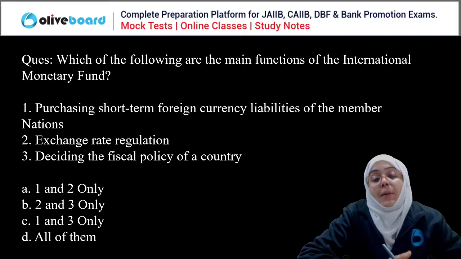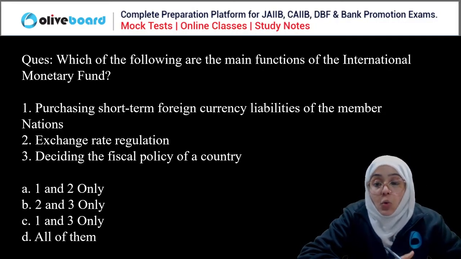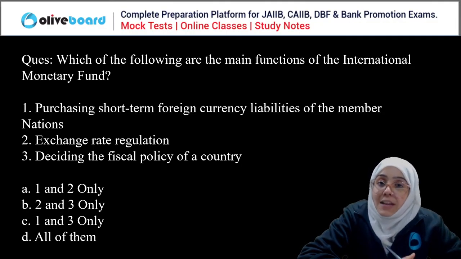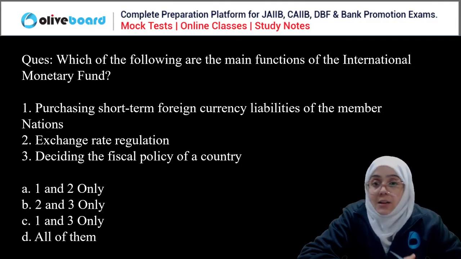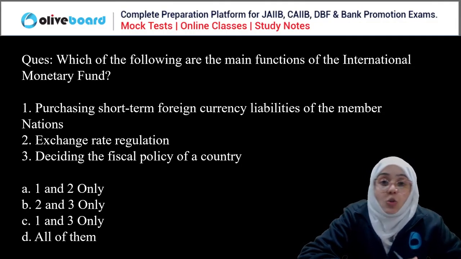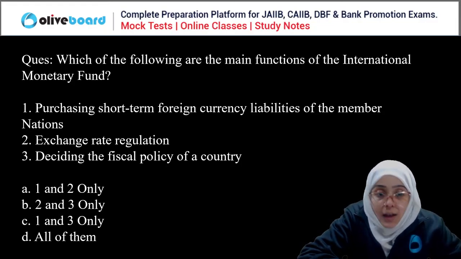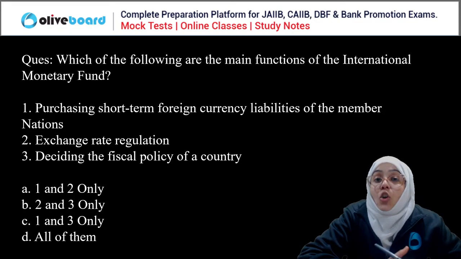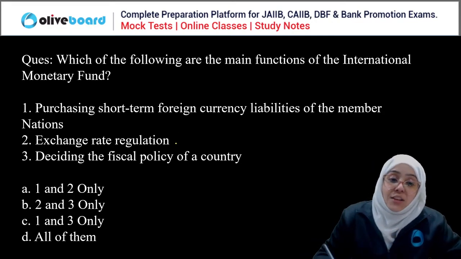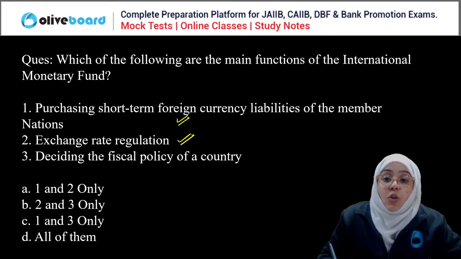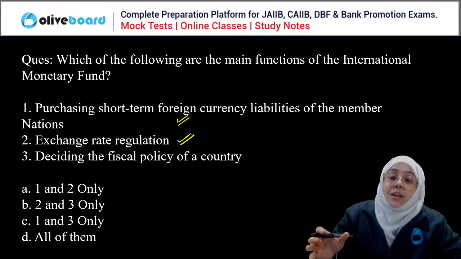So, when we are talking about the International Monetary Fund, you know it came from the Bretton Woods Conference recommendation, in 1945, with headquarters in Washington DC. It provides short-term loans to countries, helps in economic development, and handles exchange rate regulation and short-term foreign currency liabilities of the member nation.